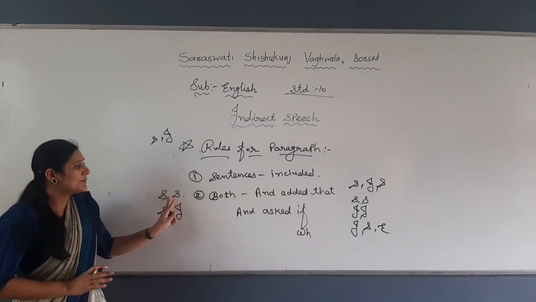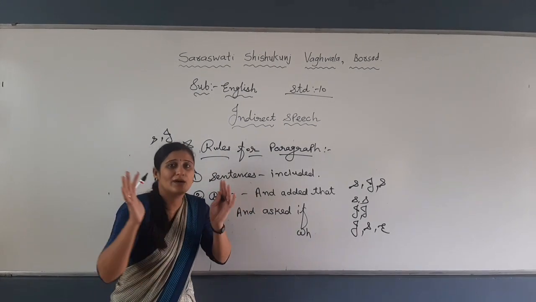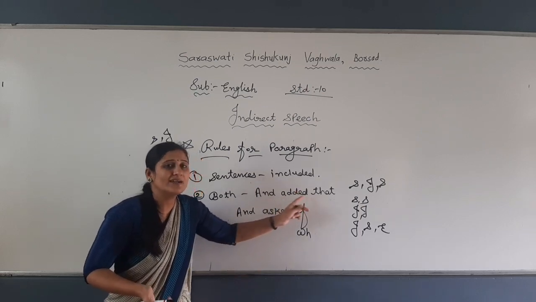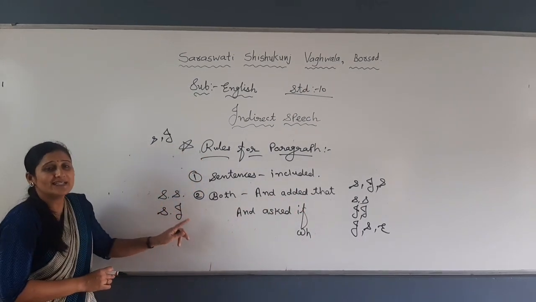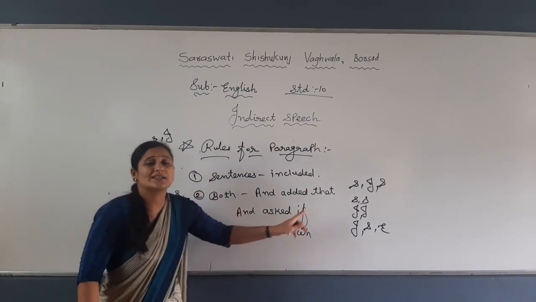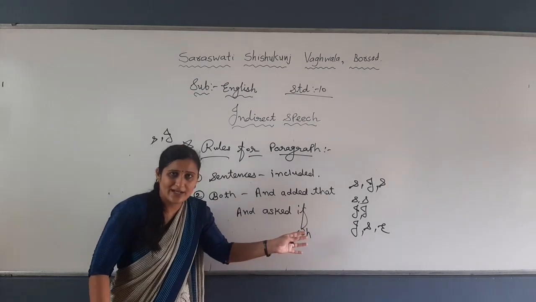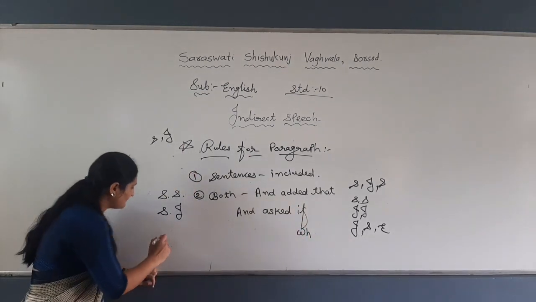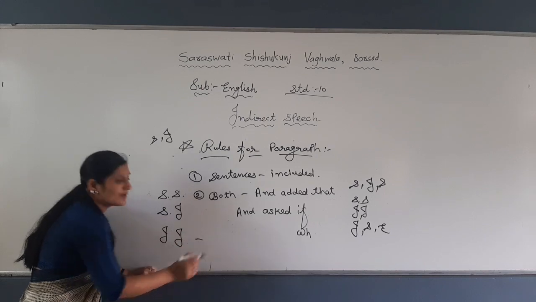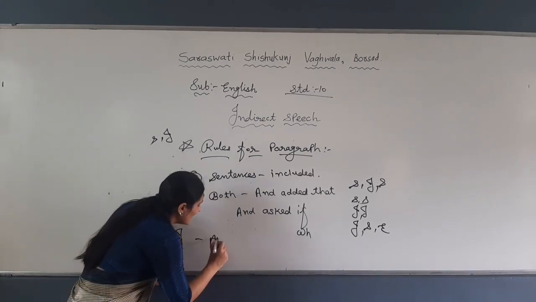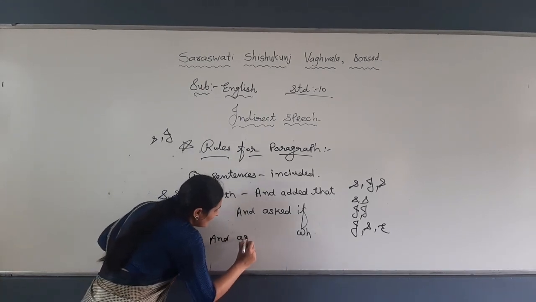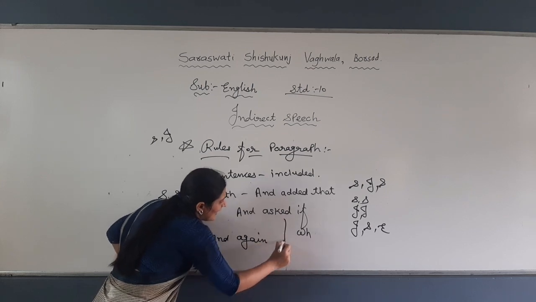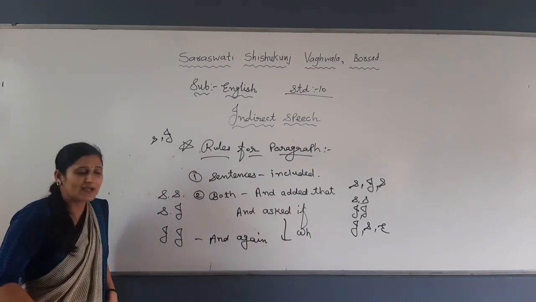So, if both are simple, you will write "and added that" in between, after the first sentence. And if the first one is simple and the second is interrogative, you will write "and ask if" or "and ask why", with the WH word. Second thing, if both are interrogative, you will write "and again ask if" or "ask why", right?